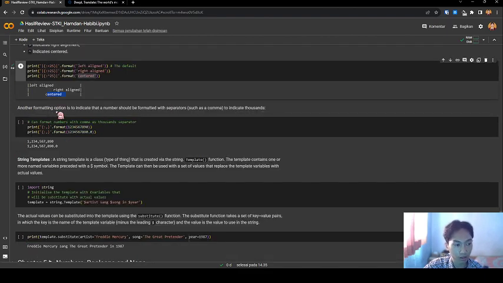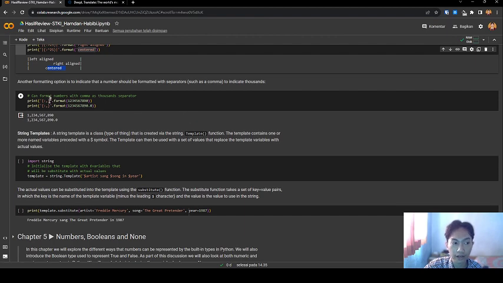Another formatting option is to indicate the number should be formatted with a comma as a thousands separator. Let's see the code. I have code that can format a number with a comma as a thousands separator. Print that format is a string. This is an integer and this is a double float number. If I run this code, this is a separator with comma.